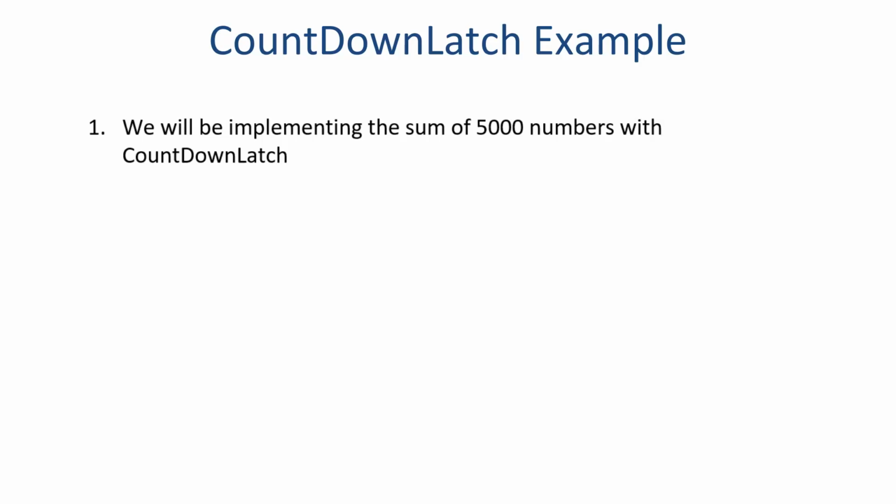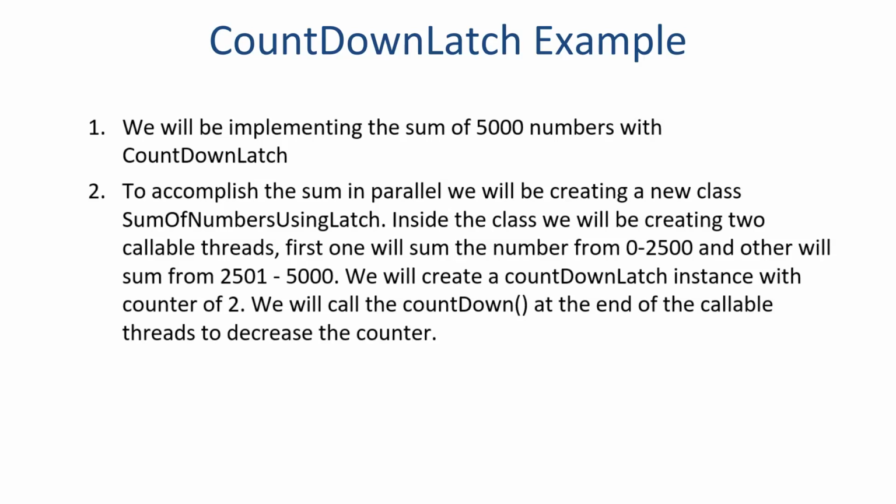So now we'll be implementing an example of countdown latch. We'll be implementing the sum of 5000 numbers with countdown latch. To accomplish the sum in parallel, we'll be creating a new class, SumOfNumbersUsingLatch. Inside the class, we'll be creating two callable threads. First one will sum the numbers from 0 to 2500 and the other will sum from 2501 to 5000.